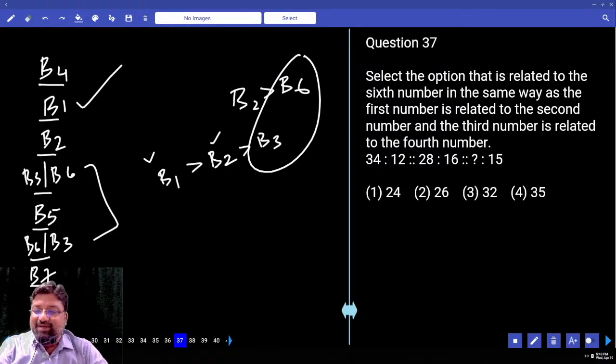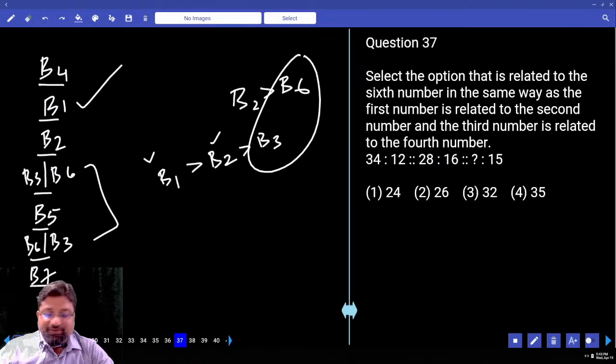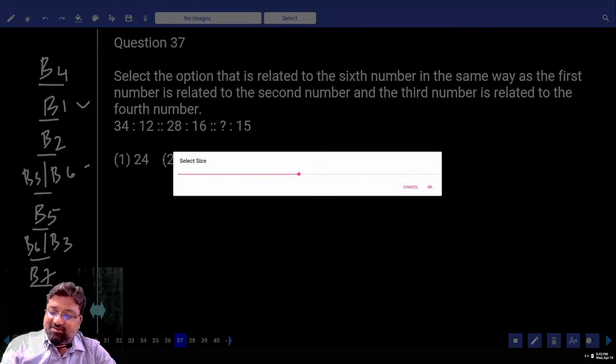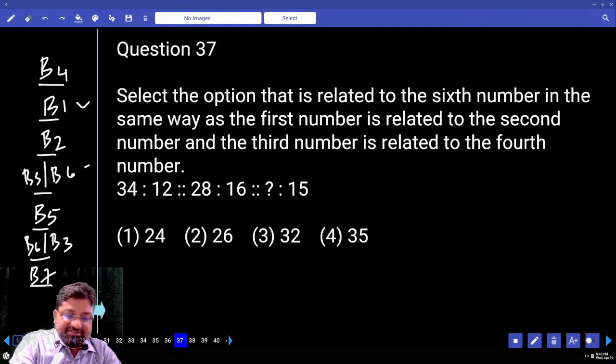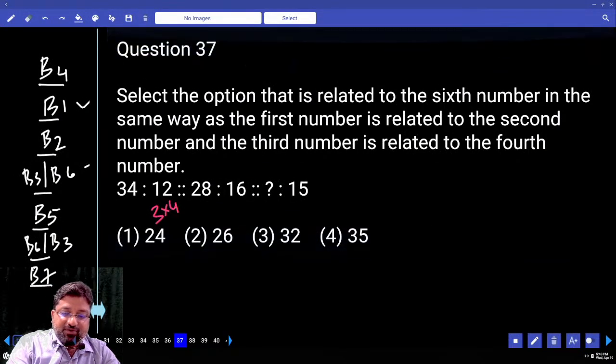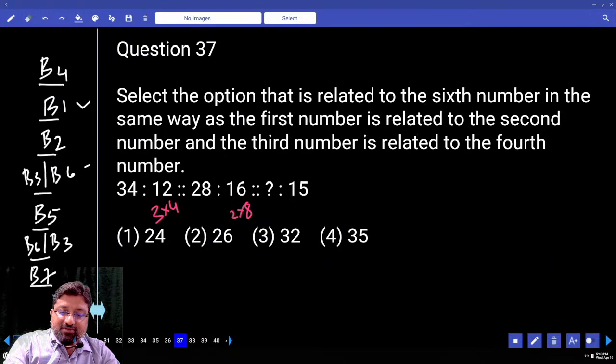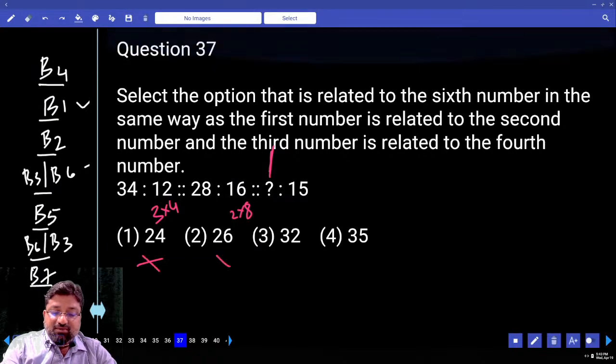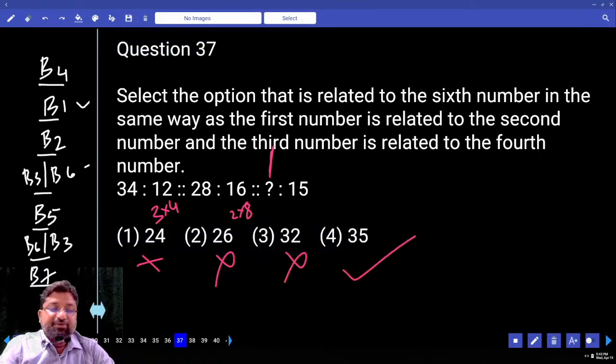You should say this at a glance, it is an ordinary question, for your standard. To your standard this is dead easy, because you have been writing these many exams. 3 into 4, 2 into 8, whatever comes in the question mark, if I multiply those two numbers I should get 15. 2 into 4 no, 2 into 6 no, 3 into 5 yes. Pretty easy to your standards.